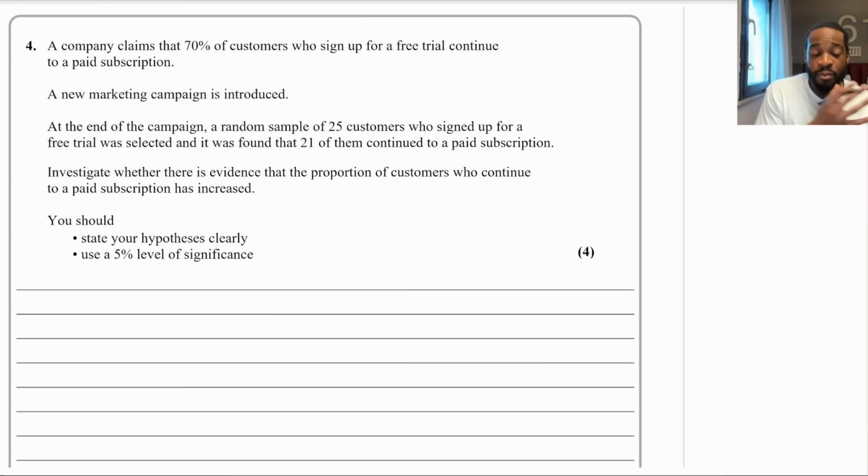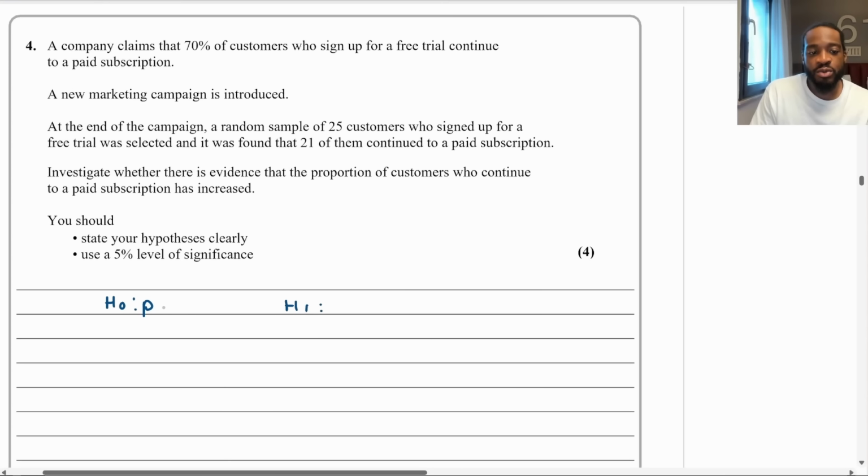Standard hypothesis test question. Let's look at it closer. We've got a claim of 70%. That's a probability of 0.7. We've got a sample size of 25. We've got an observation of 21. This is going to be a binomial hypothesis test. So first things first, let's write down our null and alternative hypotheses.